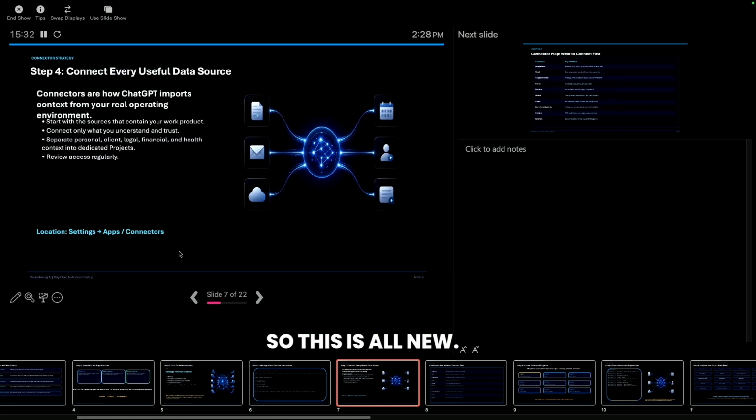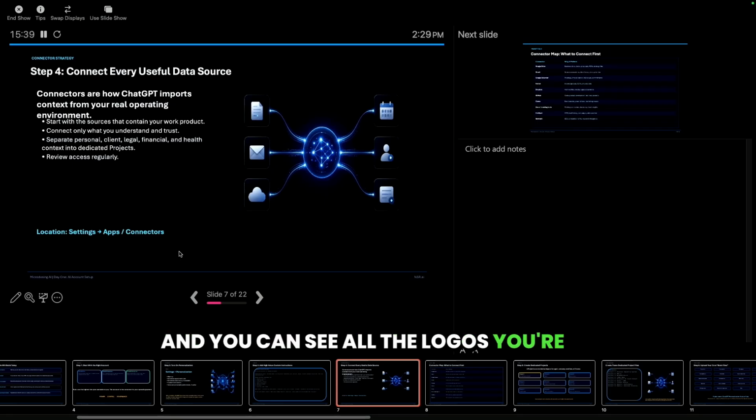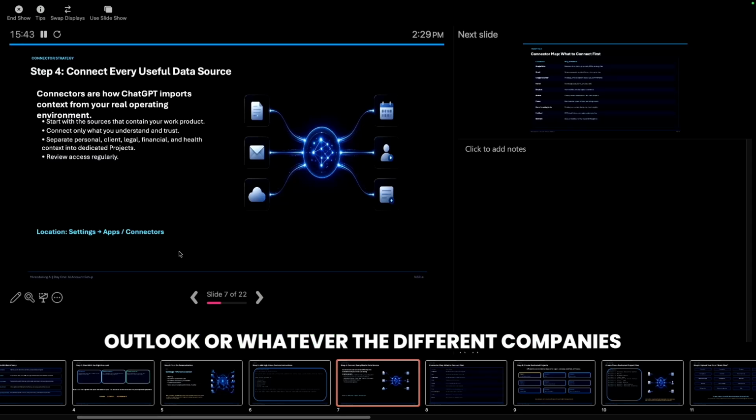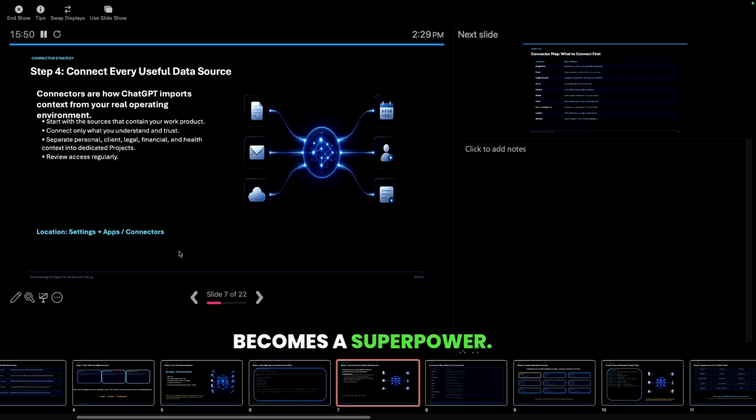So this is all new. We didn't have this like 6 months ago. So now with ChatGPT, there's a connector and you can see all the logos you're familiar with, whether it's Gmail or Outlook or whatever the different companies that you trust with your data, you can now connect it. Because once you connect the data, your AI becomes a superpower. So connect all of your data sources.